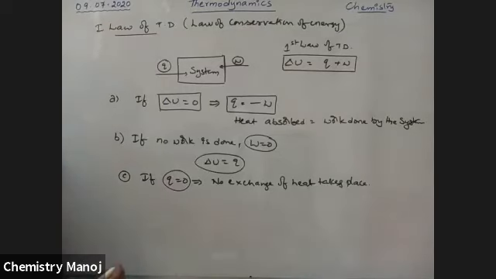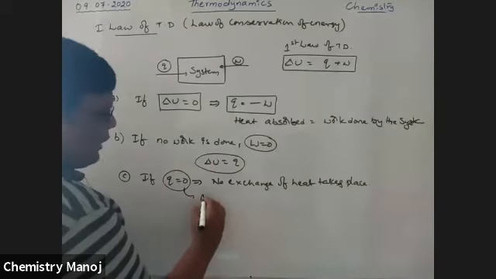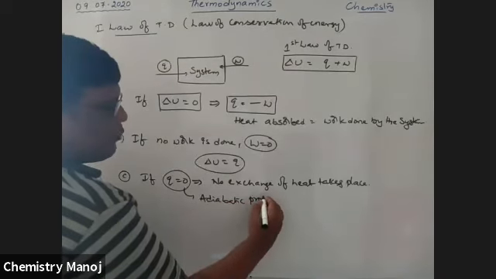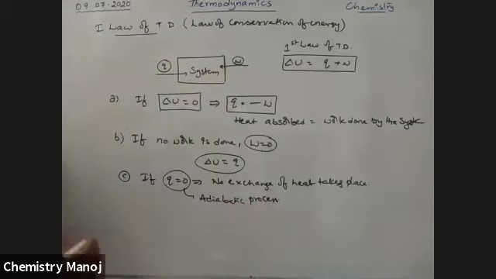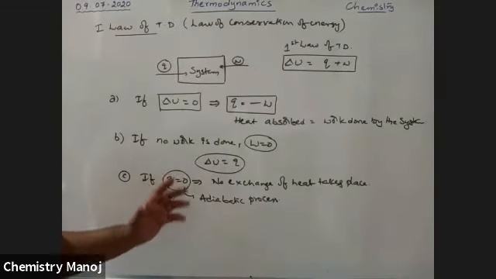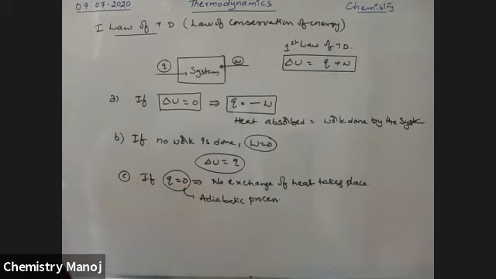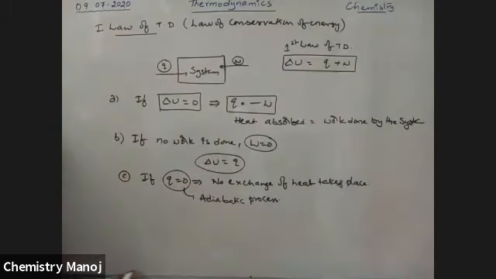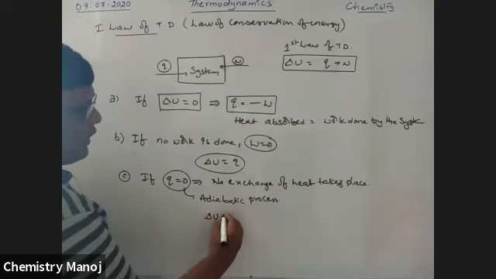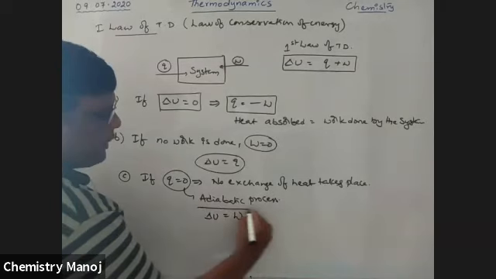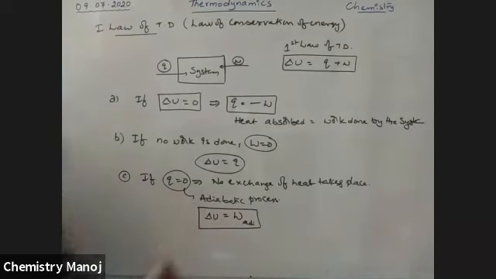That means the process is taken as an adiabatic process. Therefore Q is equal to 0, and automatically delta U, the change in internal energy, is equal to work, and that work is called adiabatic work.